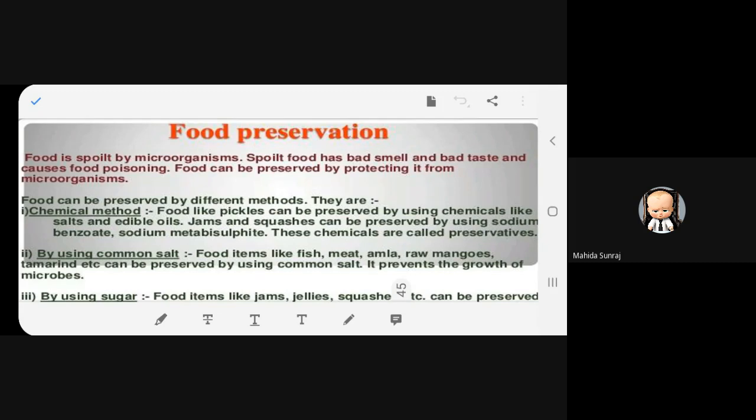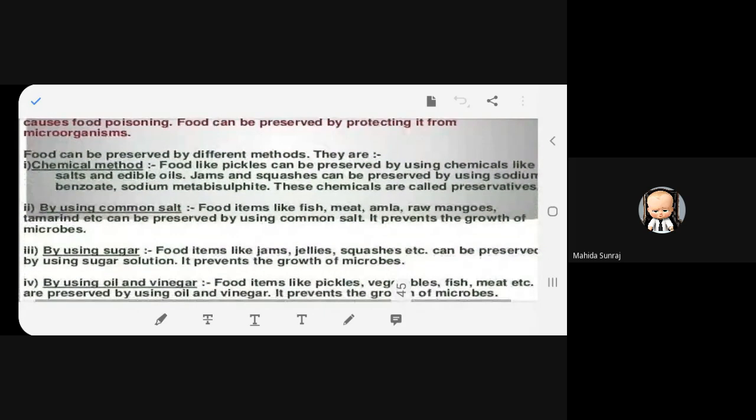Jams and squashes can be preserved by using sodium benzoate, sodium metabisulfite. These chemicals are called preservatives.